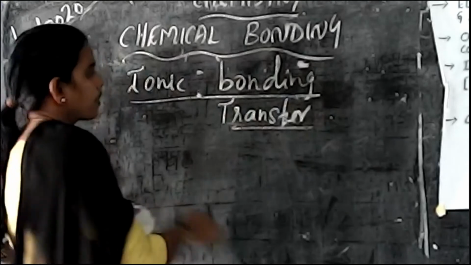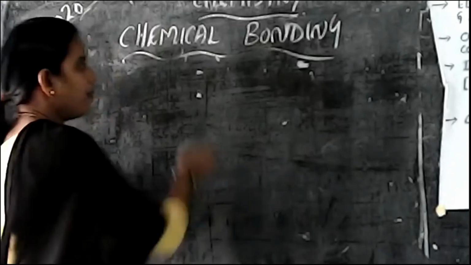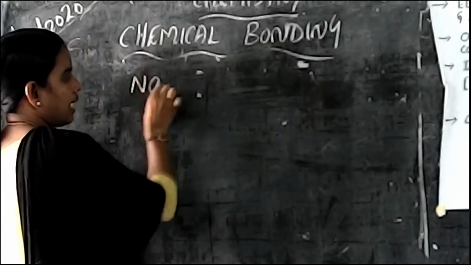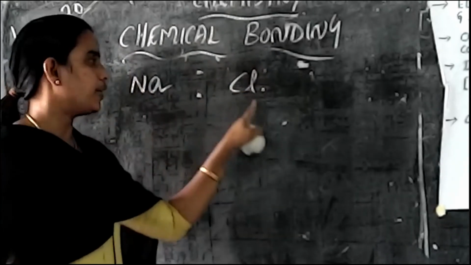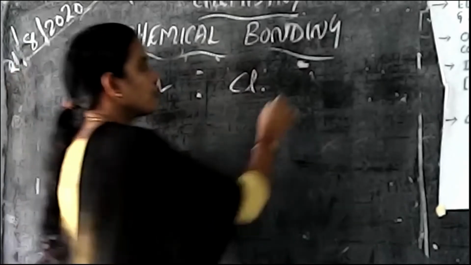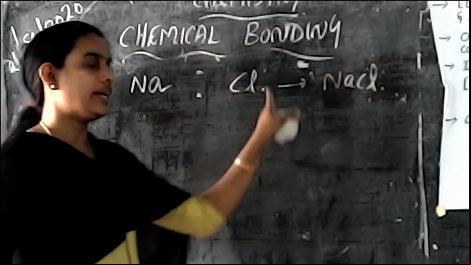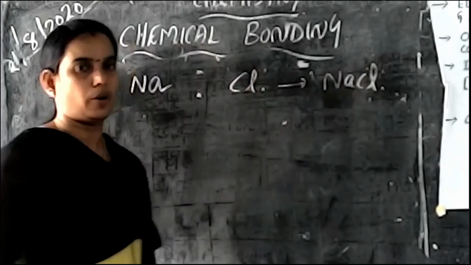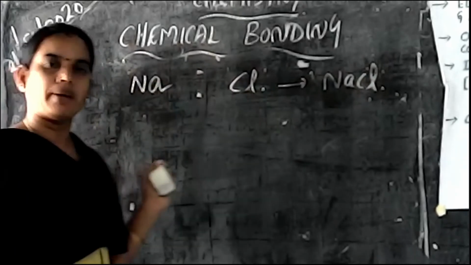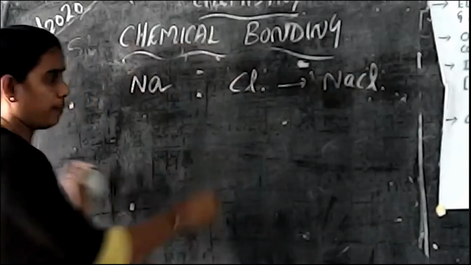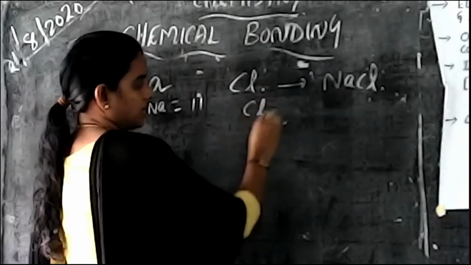Let me see one example. Listen carefully. Here we are going to learn ionic bonding. For that I am taking sodium and chlorine. Sodium and chlorine combine together to form sodium chloride. Actually this is the formula. Now we can draw the picture. First, sodium. What is the atomic number of sodium? We already discussed it in the previous chapter. The atomic number of sodium is 11. What about chlorine? 17.